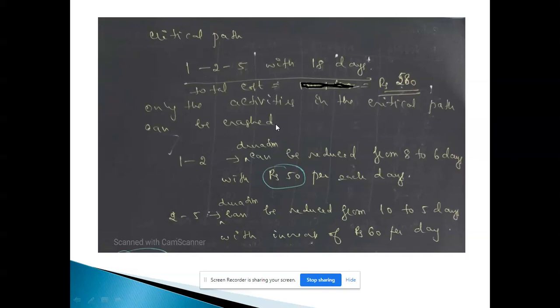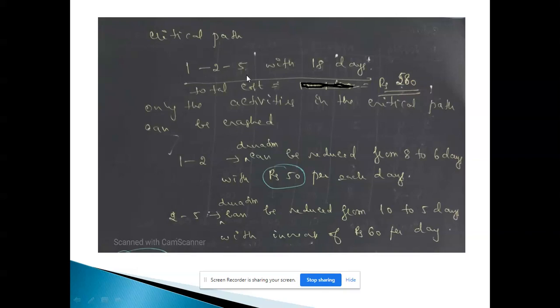Now we can crash the event because we have given the time for each activity, for how many days we can crash it. While going for crashing the events, first of all, we need to see the activities which are there in the critical path. My critical path is 1 to 2, 2 to 5. So that means I can crash the event 1 to 2 or 2 to 5 only,